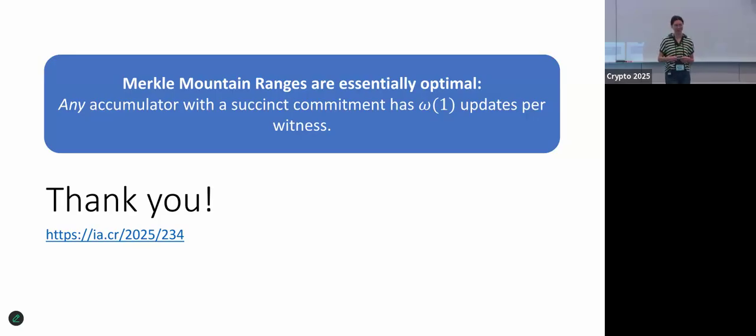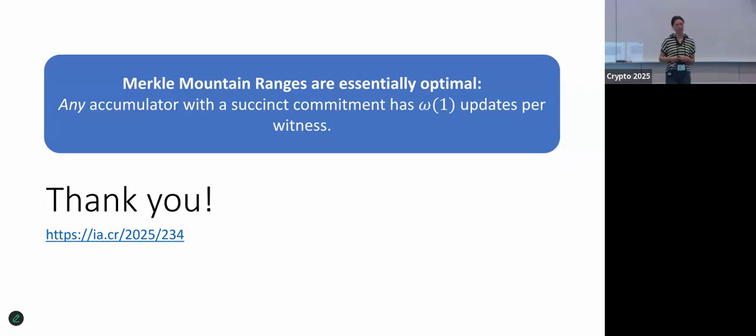Oh, I see. What I experimented with before was having multiple MMRs stacked together to reduce the duplicated paths, and that is kind of optimal. I'm wondering if you checked this case. We didn't think about that specifically, but anything that fits this functionality of an accumulator, our lower bound does apply to.